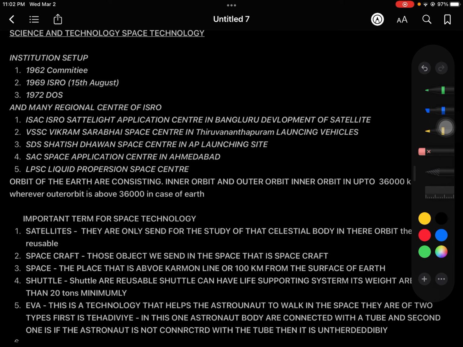In the second one, the astronaut's body is not connected with a tube, but there are some materials, like shoes. Without those materials it will not be EVA, because EVA is the technology that helps the astronaut walk in space.